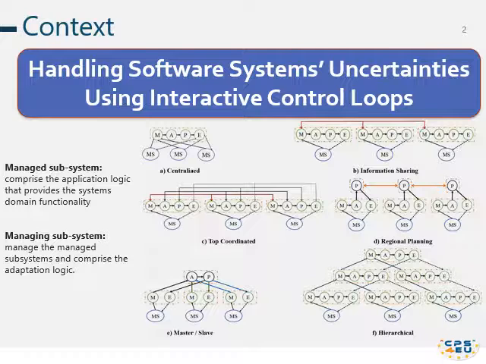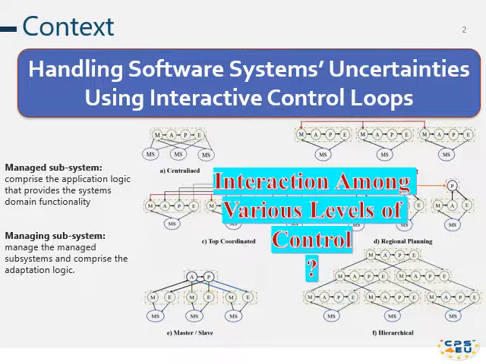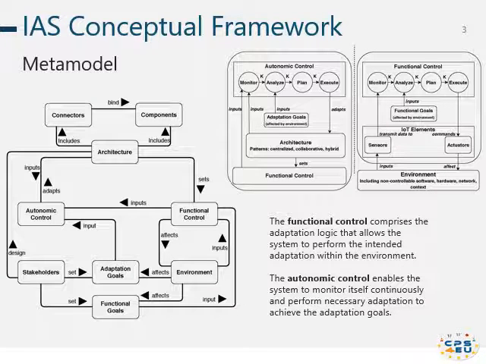The concept of self-adaptation using MAPE-K loop patterns was already presented in the literature. While the interaction among the functional loops is well addressed by the literature, the interaction among various levels of control needs to be investigated. So we propose a conceptual framework which especially deals with the interaction among the functional and autonomic control levels. The functional control loops let the system adapt within the environment, and the autonomic control lets the system be adapted based on its own situation and goal satisfaction.